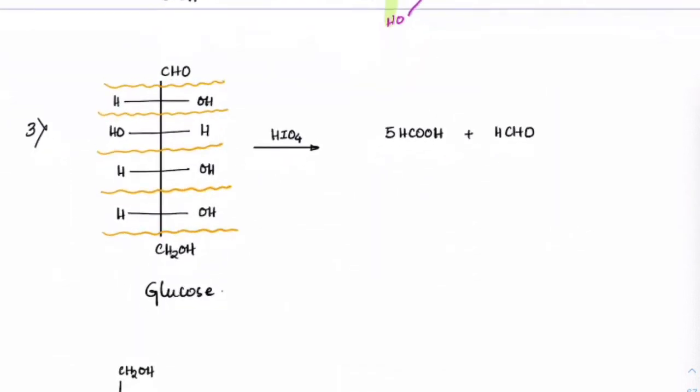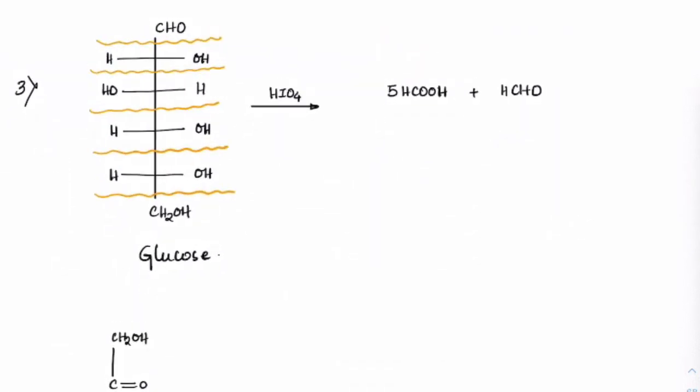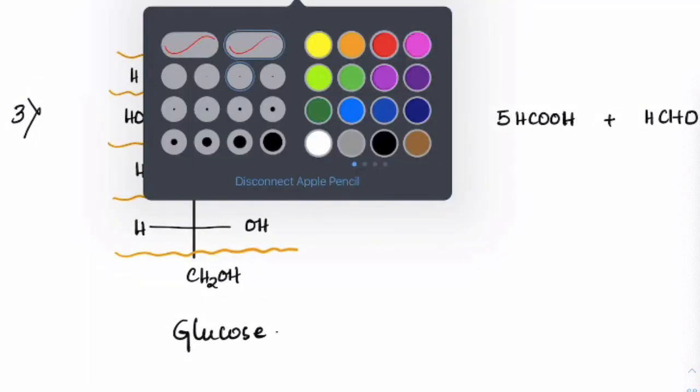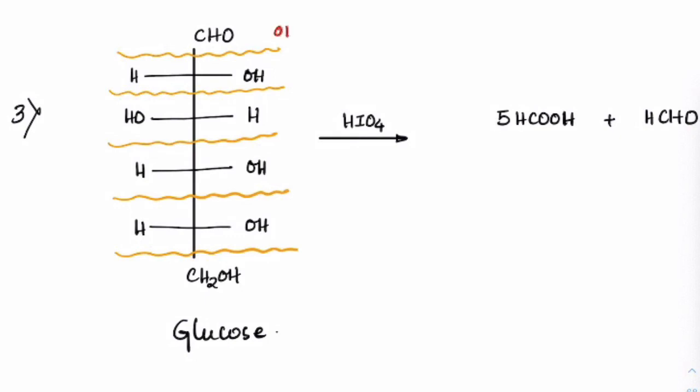Just to showcase with an example, check out how the glucose breaking is being done. Glucose, first when you break, right? So now I'll write, check this. First I have broken here, I got one OH above, one OH down. Second bond, I have broken, OH and OH. Third bond breaking, OH and OH. Fourth bond breaking, OH and OH. Fifth bond, OH and OH.